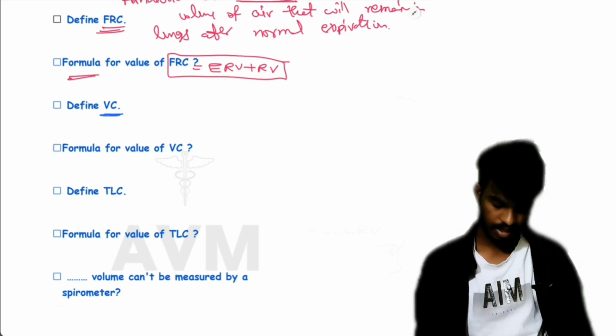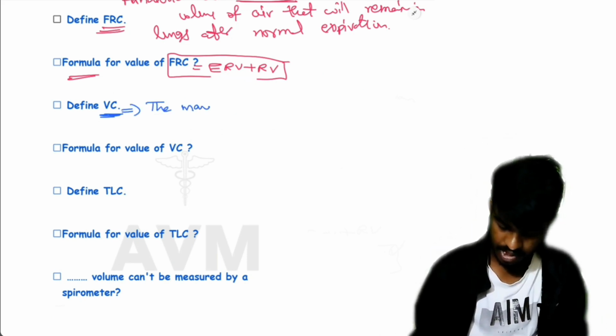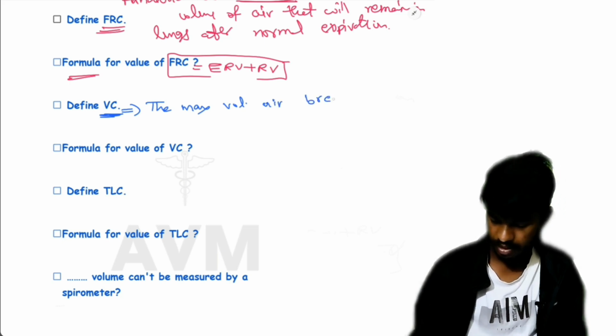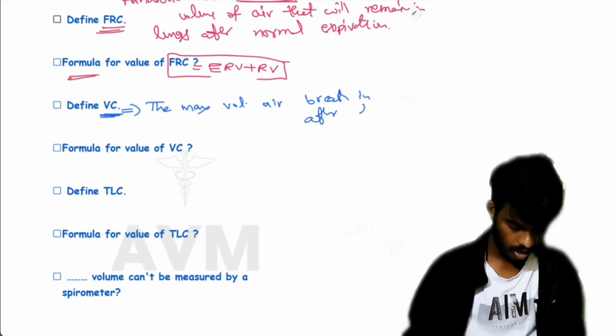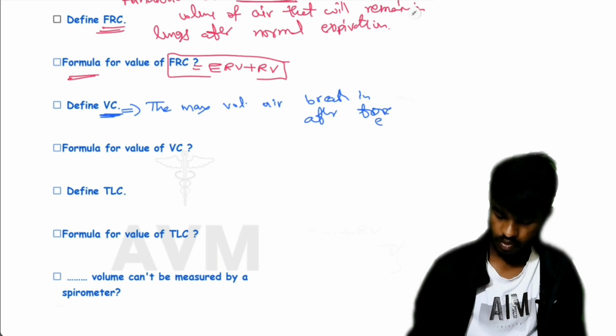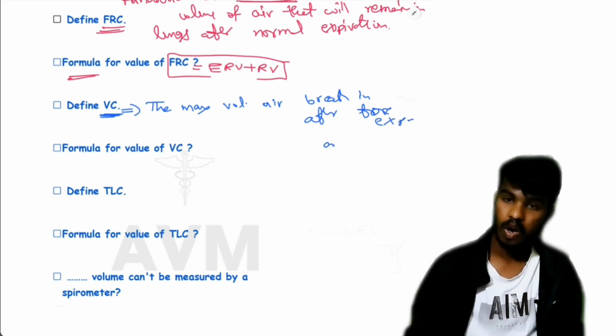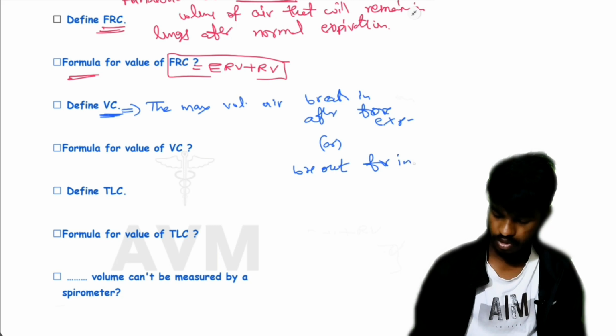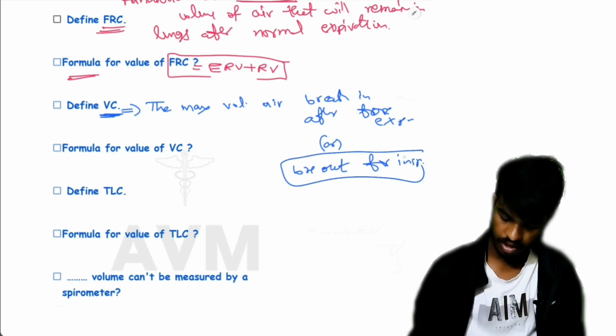Define vital capacity. Vital capacity means the maximum volume of air a person can breathe in after forceful expiration or breathe out after forceful inspiration.